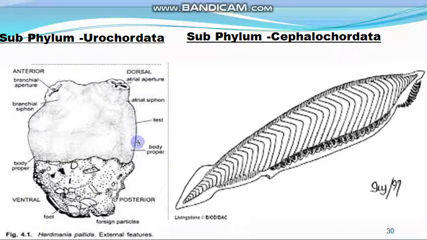And these urochordates are exclusively marine animals. They are found only in marine water.